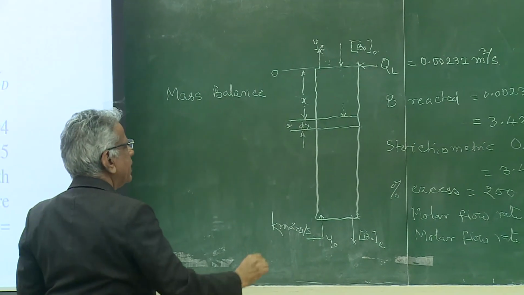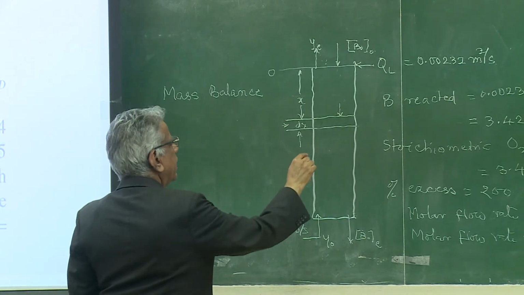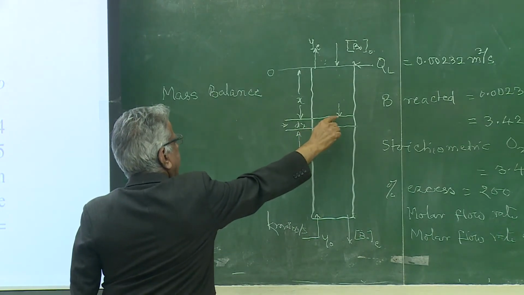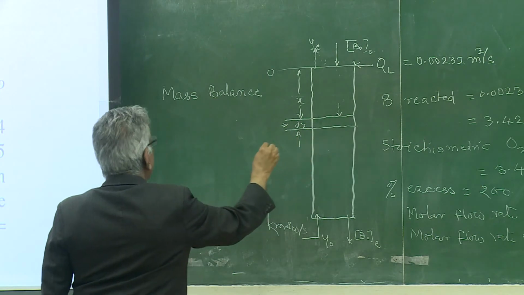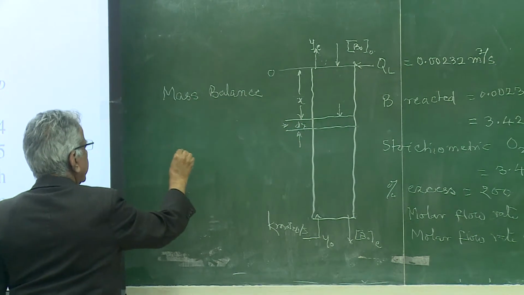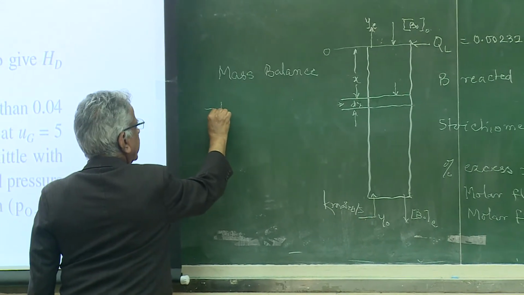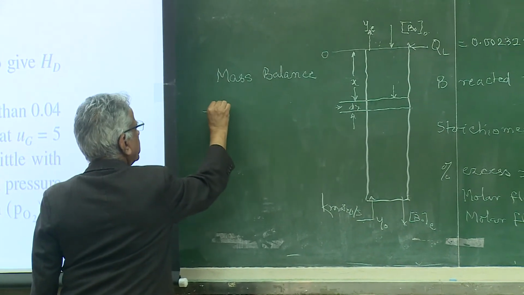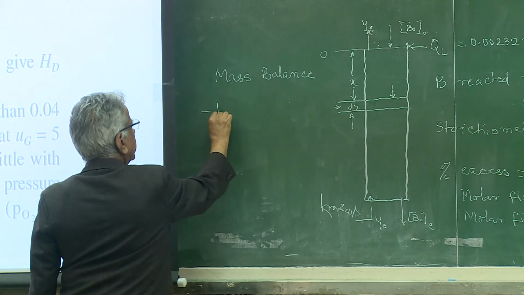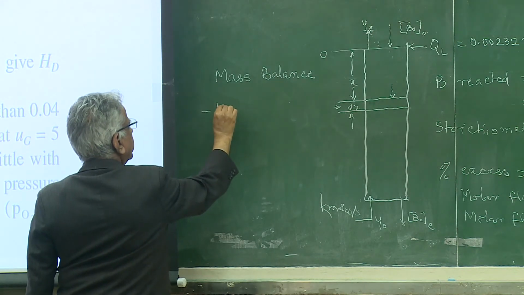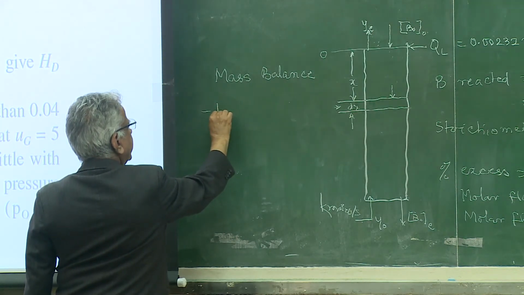mass balance, and the concentration is B naught. So, minus the diffusion plus dispersion coefficient put together, which D?